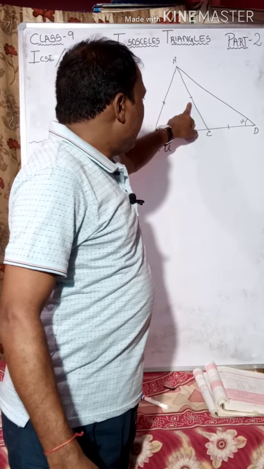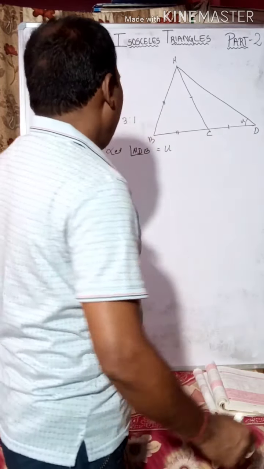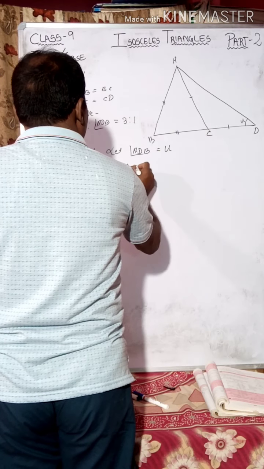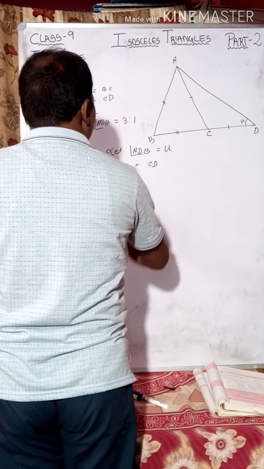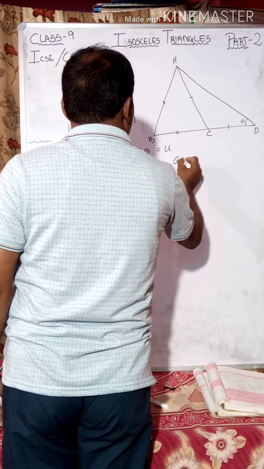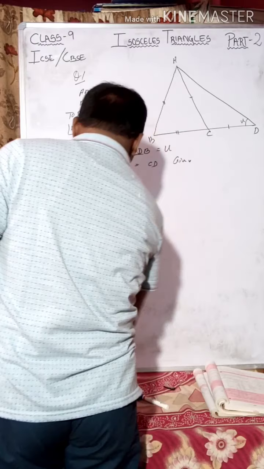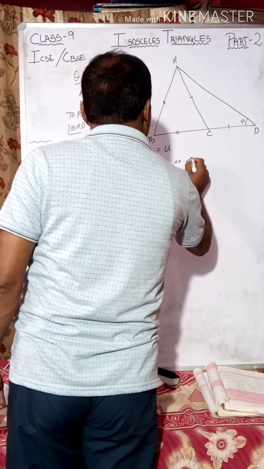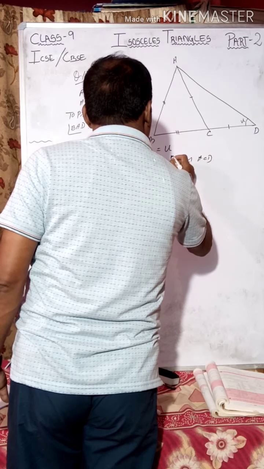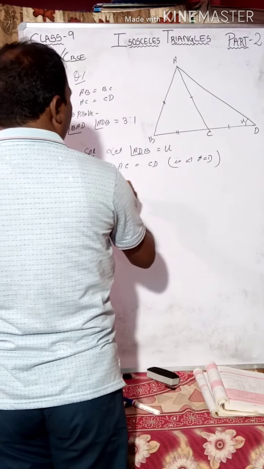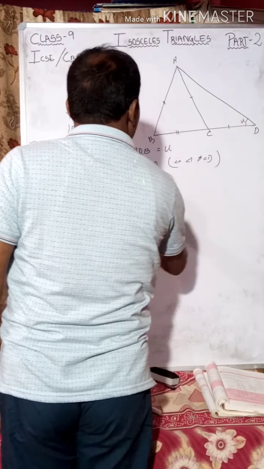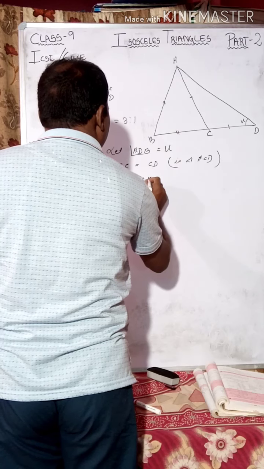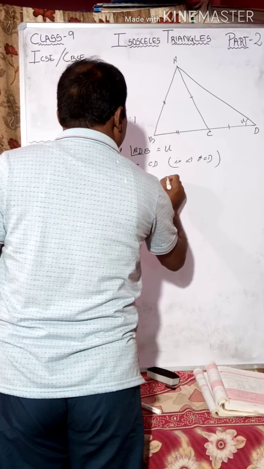As AC is equal to CD, given in triangle ACD, angle D is equal to angle CAD, that is equal to x.